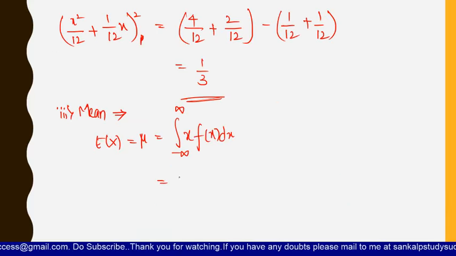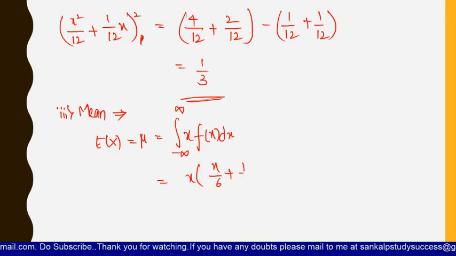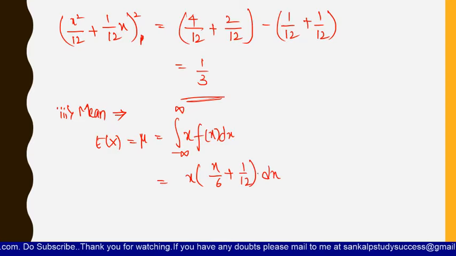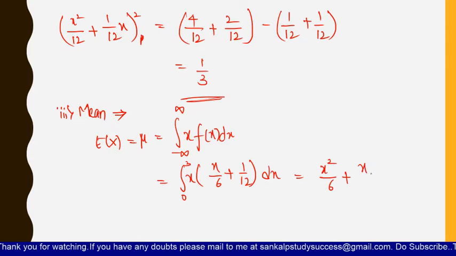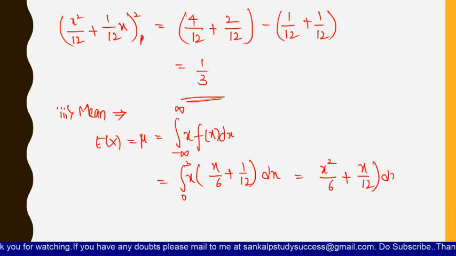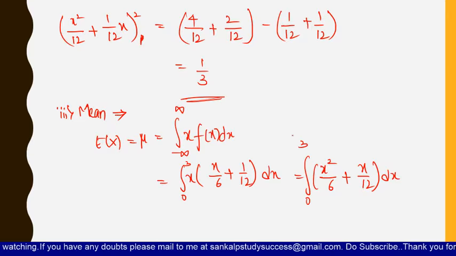So x into f of x is x by 6 plus 1 by 12 dx from 0 to 3. That means x into x by 6 is x square by 6, plus x by 12, dx, integrated from 0 to 3.